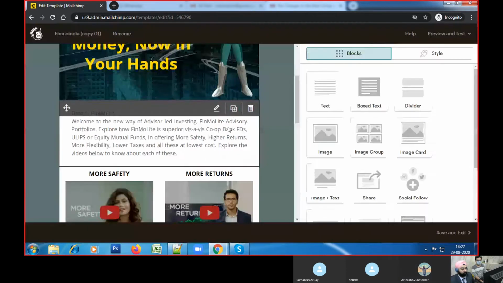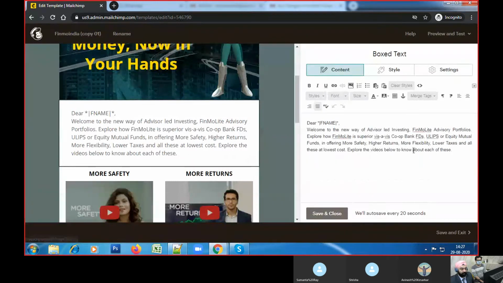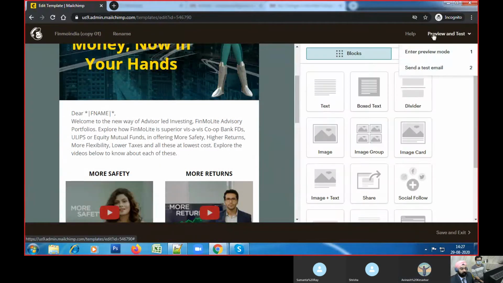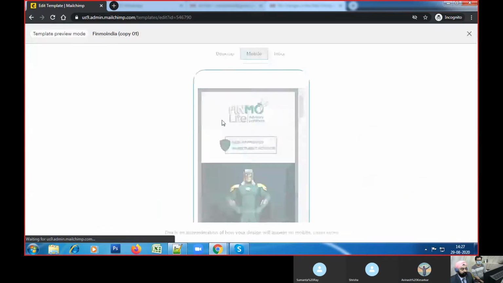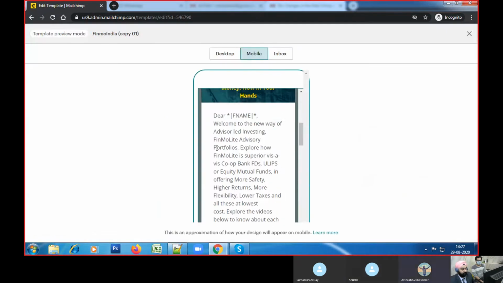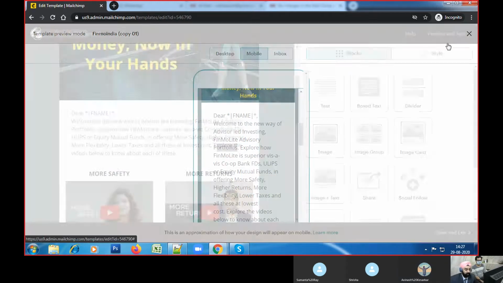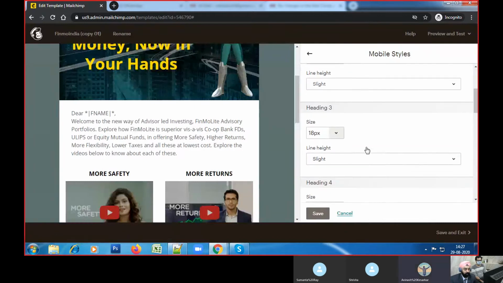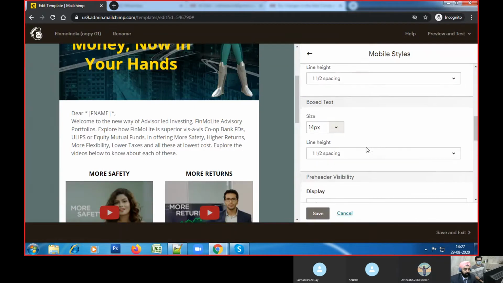So to avoid this problem, I suggest we just keep it normal, left aligned. Now I'll show you how it looks in mobile. Now the words are big, like the word portfolio is a little big, so it is coming in the next line. But if you want another solution, what I suggest is that in the style, we can just give the body font 1 pixel less.